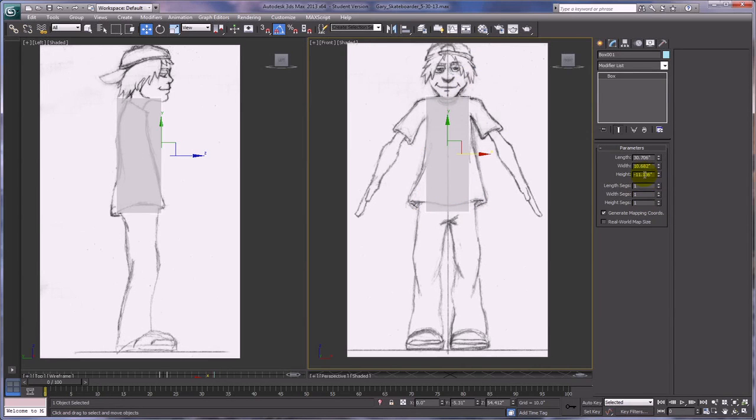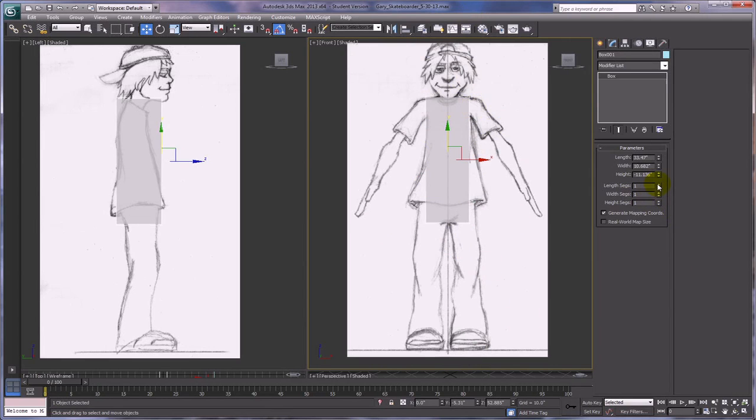Alright, so the height needs to be a little bit more also, or length rather. That's a little misleading, isn't it? Just the naming of those things. And then reposition it. Make sure you're using your axes. That'll make sure that you're just moving it up and down and not side to side. If you're not, you have to be very careful about that. And where we're going obviously is from the top of his shoulders to his crotch, and that's basically the torso area. And that's what we're working on right now, is just the torso. We'll be extruding arms and legs out, and then ultimately a head as well later on.